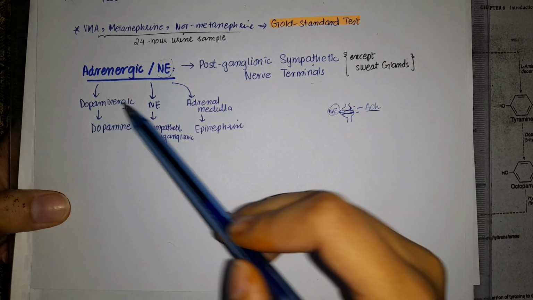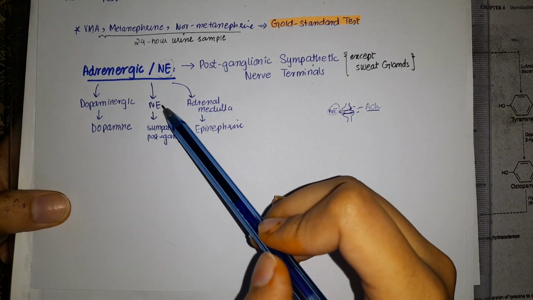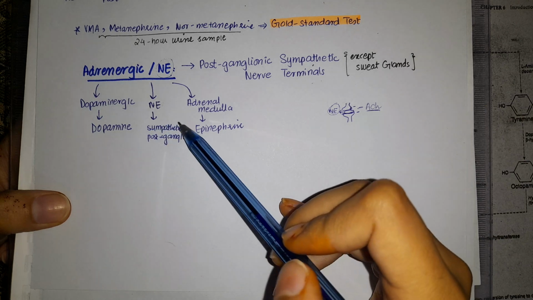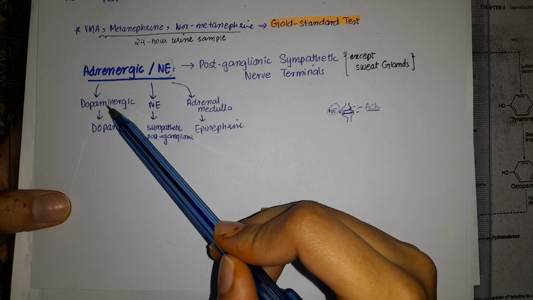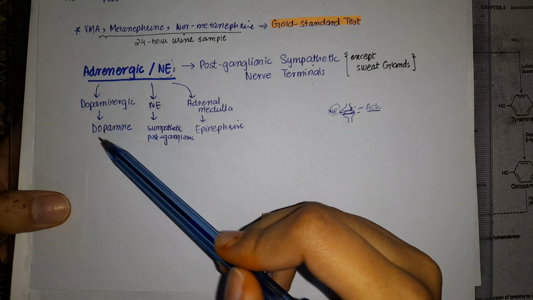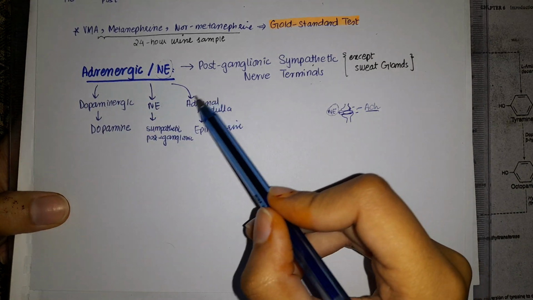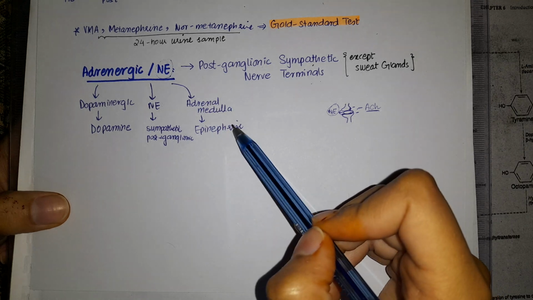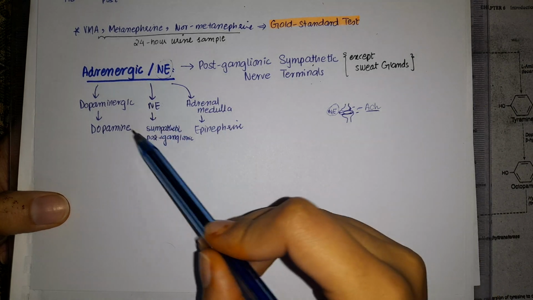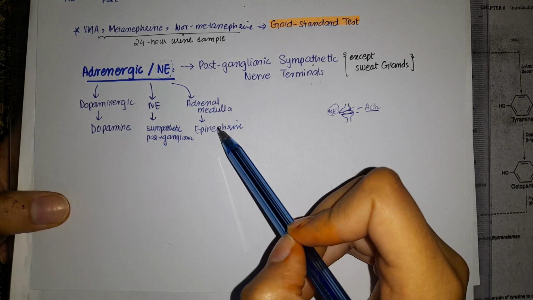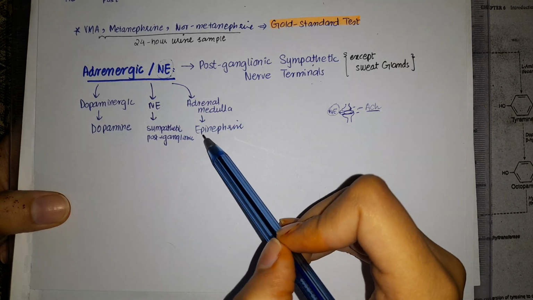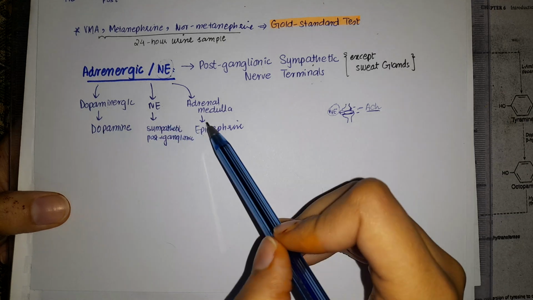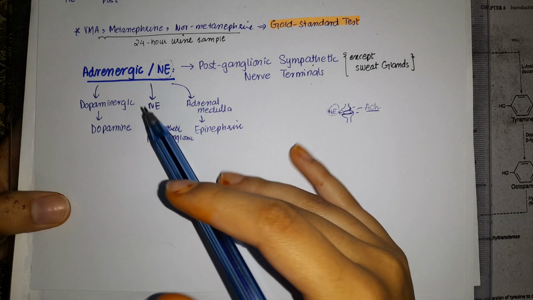Now they are saying that there can be three types of them. The ones that mainly involve norepinephrine are the sympathetic postganglionic nerve terminals. But for dopaminergic neurons, they have dopamine being released in them, whereas in adrenal medulla, they have epinephrine being released in them. Now, all of these things, dopamine, norepinephrine, epinephrine, are made from one process. Their synthesis is from one process. That is why they are discussed simultaneously. So now let's discuss the process of synthesis.